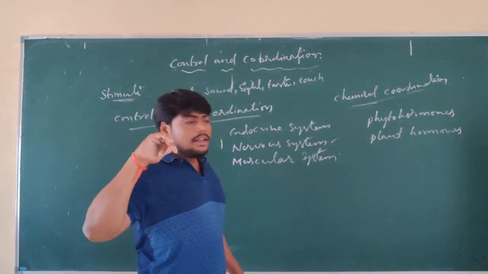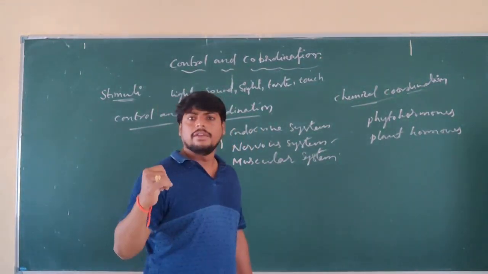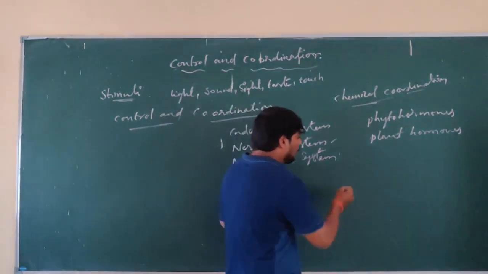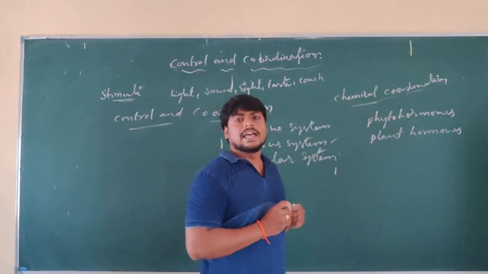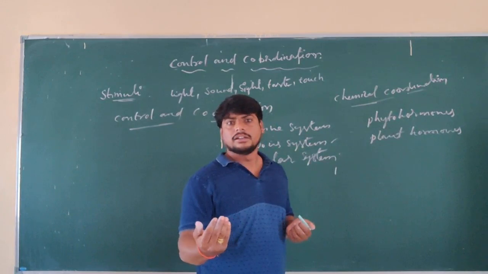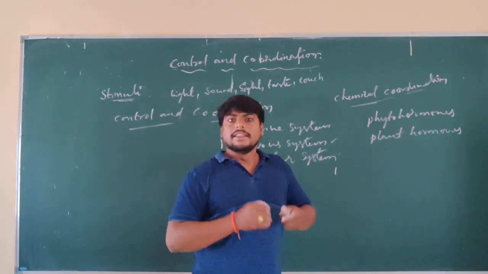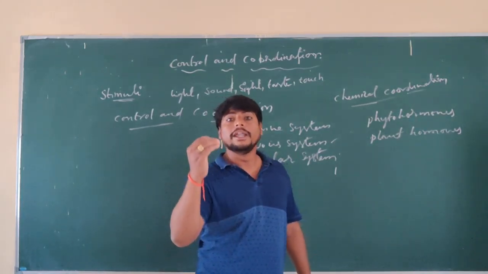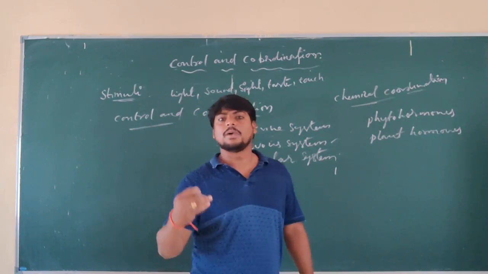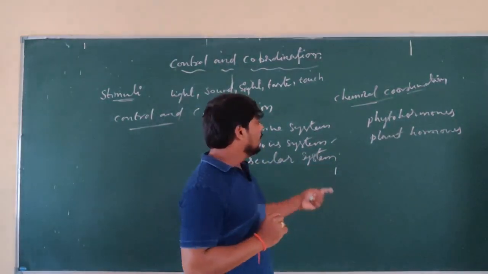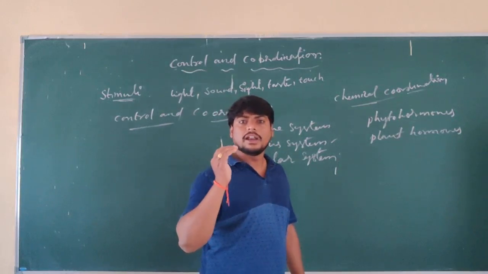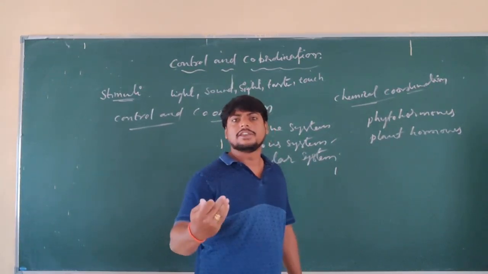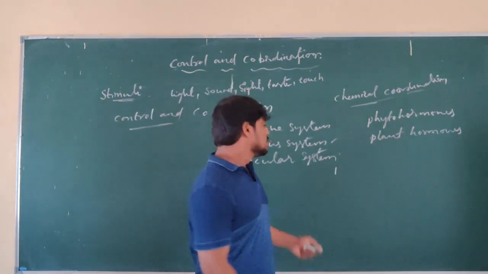See, the plant hormones give the response to the stimuli mainly in two ways. The effect is given in two ways.